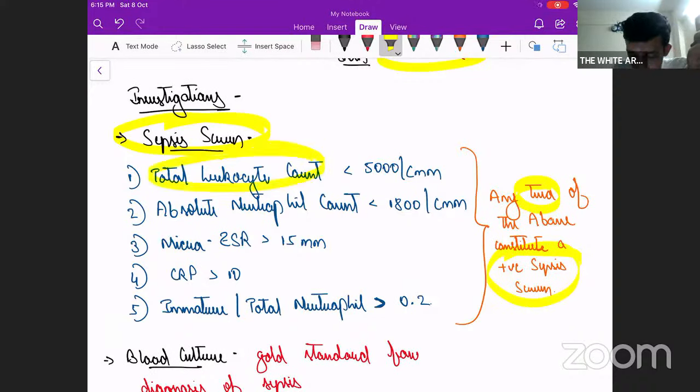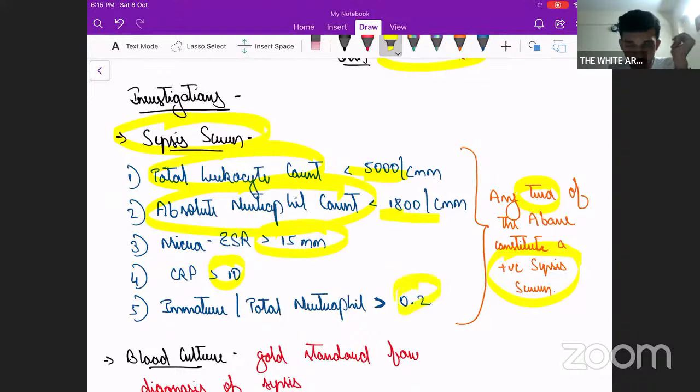Total leukocyte count less than 5,000. Fine. Absolute neutrophil count less than 1,800. Micro ESR more than 15, CRP of more than 10, and immature to total neutrophil ratio of more than 0.2. These are the 5 investigations.